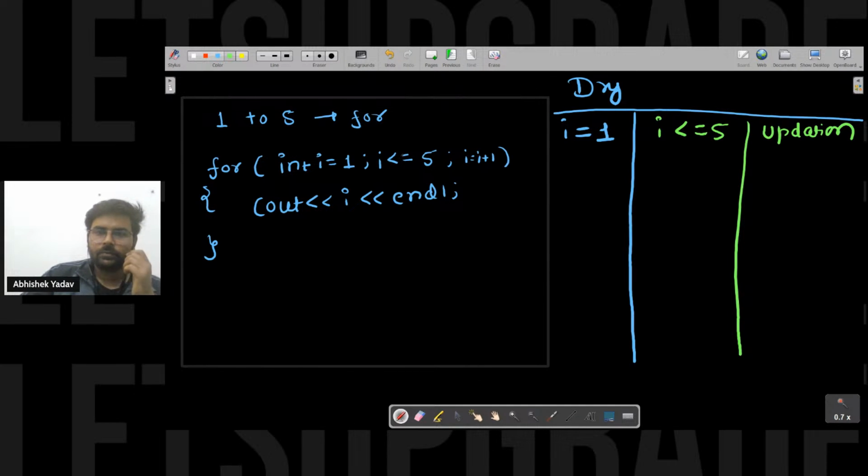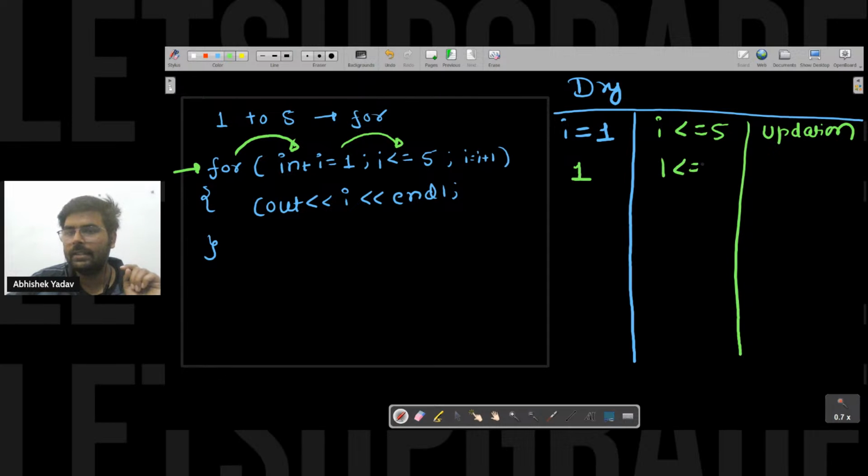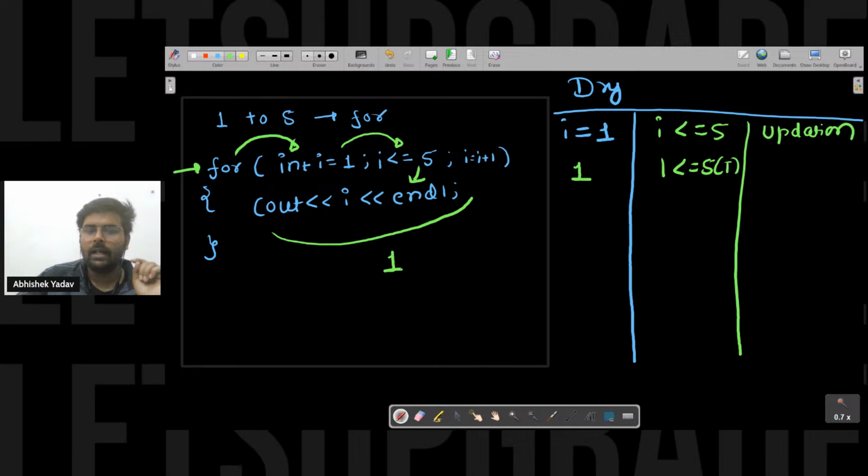Okay. So let's try to dry run this part. What will happen? The moment I see the for loop, first I will jump to the initialization part for the first time. The value of i is 1 here. After executing the initialization part, I will jump to the condition part. The condition is 1 is less than or equal to 5. The condition is true. I will move inside the body of the for loop, that is, I will print 1 on the output screen. After that, I have executed the body of the for loop.